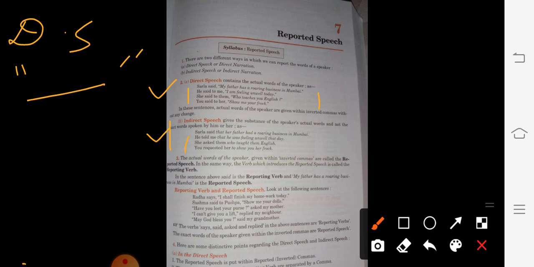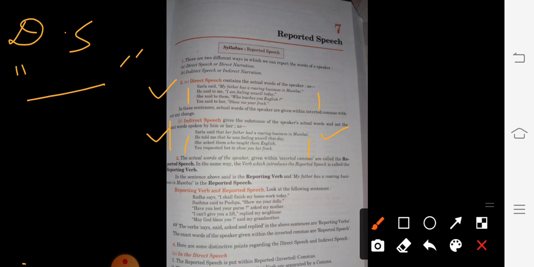A few examples are over here. Sarla said that her father had a roaring business in Mumbai. He told me that he was feeling unwell that day. She asked them who taught them English. You requested her to show your frock. This is the way of indirect speech. Here you can observe that inverted commas are removed. Okay, so let's study further.